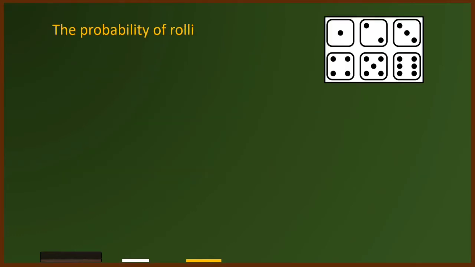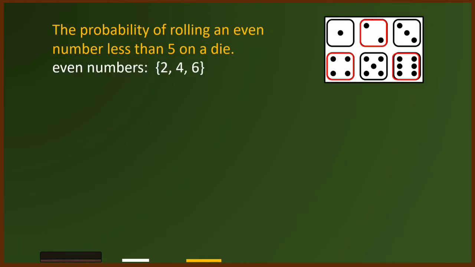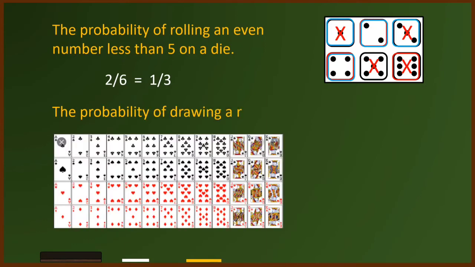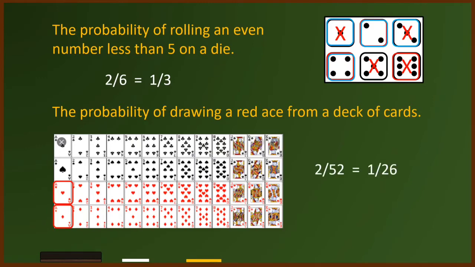Now, what about getting the probability of rolling an even number less than 5 on a die? Looking at a die, the even numbers are 2, 4, and 6. And the numbers less than 5 are 1, 2, 3, and 4. Therefore, the answer is 2 over 6, which is equal to 1 over 3. Let's have another. What is the probability of drawing a red ace from a deck of cards? Answer: 2 over 52, which is equal to 1 over 26.